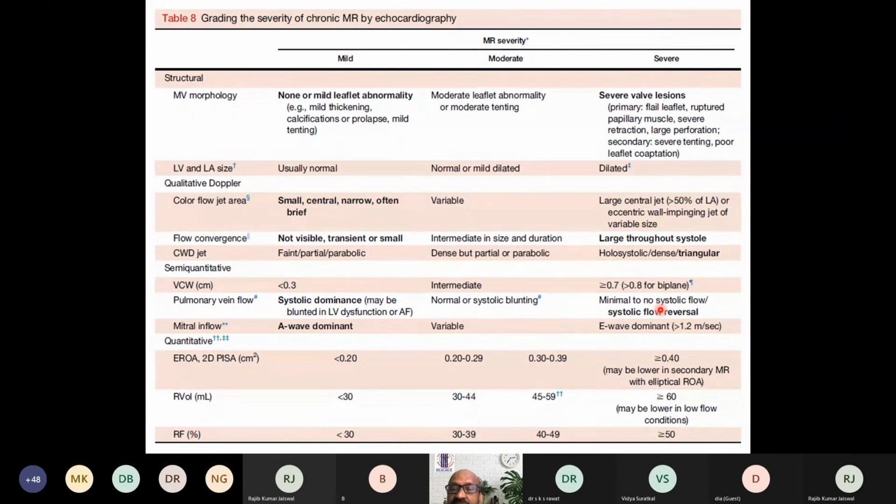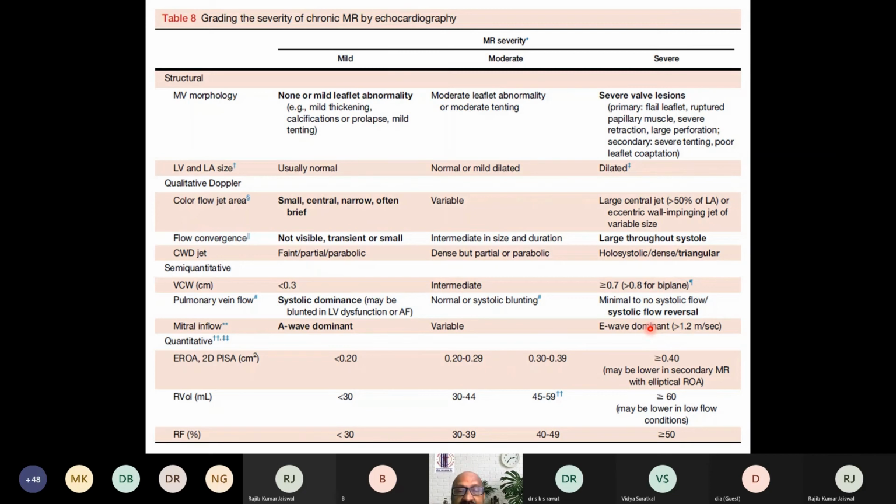But in these patients, there is systolic flow reversal and you see the flow below the baseline in systole, because the blood is going back from the left ventricle to the left atrium to the pulmonary vein. So there is reversal of flow in the pulmonary veins during systole. And the E wave is dominant if you look at the mitral inflow velocities.